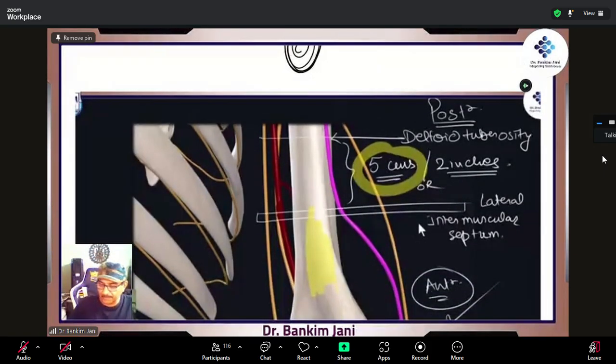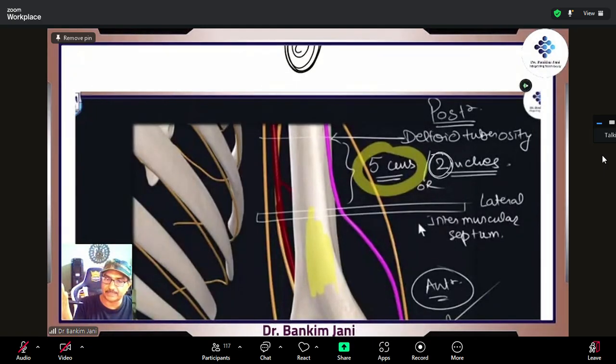The lateral intermuscular septum is pierced just at a distance of 2 inches or 5 centimeters below the deltoid tuberosity. Why are we learning this much? Because when we see a fracture and see at which level it has occurred, this is to make a judgment about which nerve can be damaged.